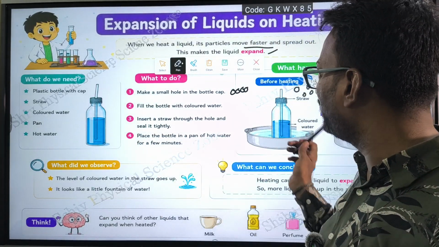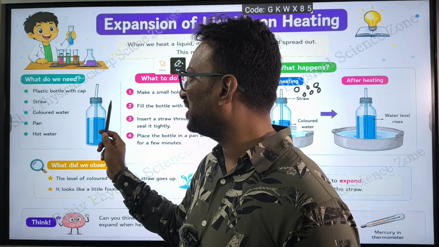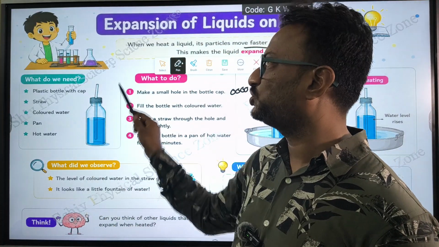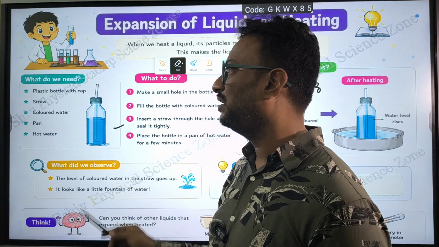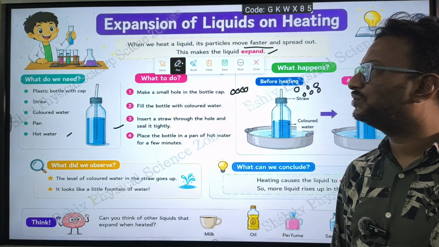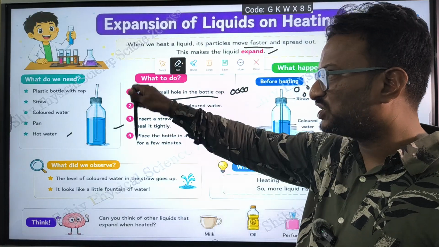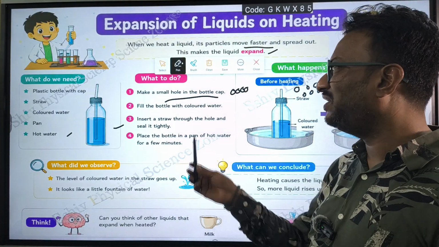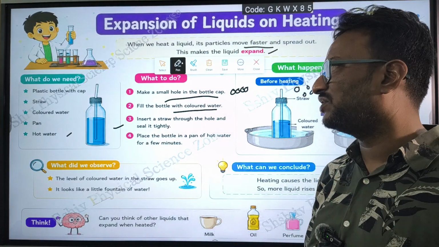So, let us do one activity. What do we need? A plastic bottle with a cap, a straw, colored water, a pan and hot water. What are we going to do? Make a small hole in the bottle cap. Fill the bottle with colored water.